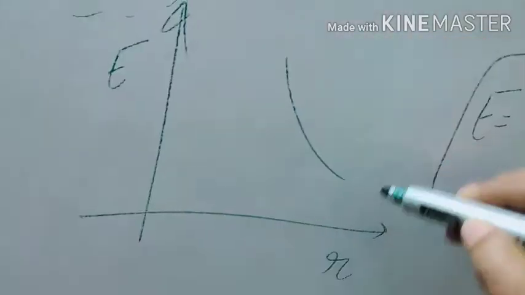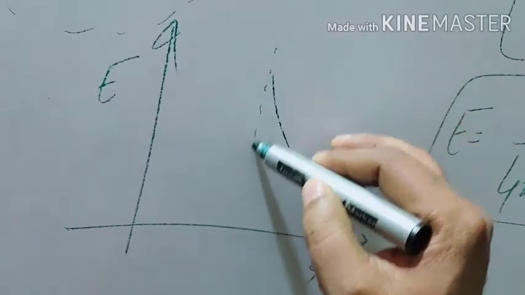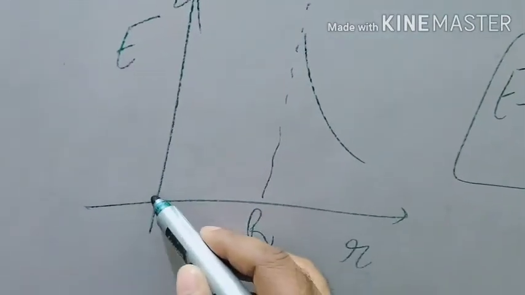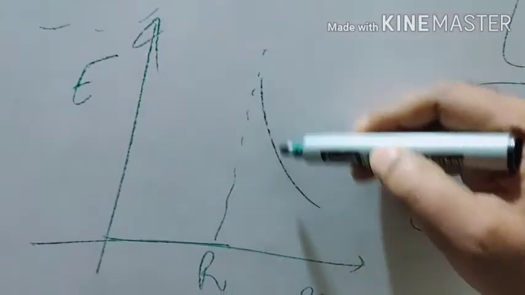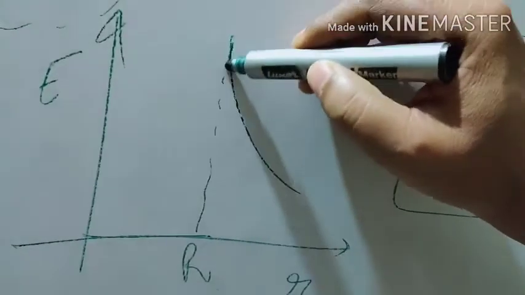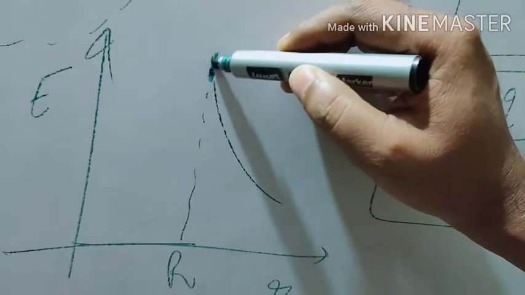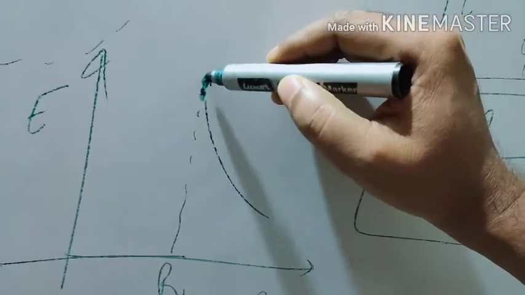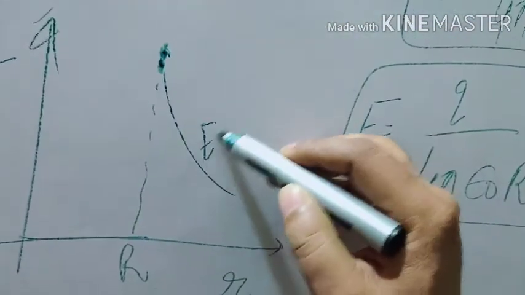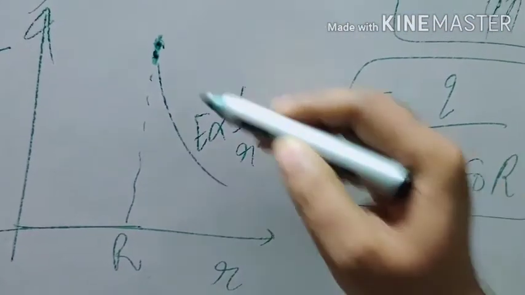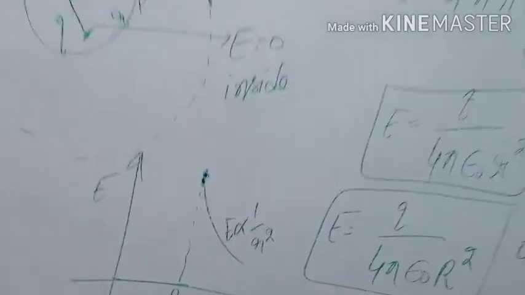You can also plot a graph between electric field and distance. Then you will find this kind of graph. Dear friends, this is the region up to r, and after that it has started reducing. Its maximum value is at the surface. Then after that it starts falling. So its graph is inversely proportional to 1 by r square outside the sphere.